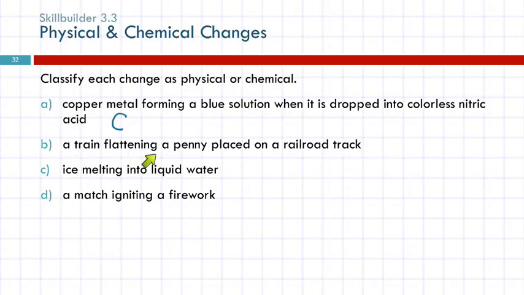A train flattening a penny placed on a railroad track. That's physical. It's still made out of copper. It's just in a different shape now. It's smashed. If you want to smash pennies, just use the machine that smashes them. Don't put pennies on the railroad tracks. I know lots of people did that, but it's not safe.